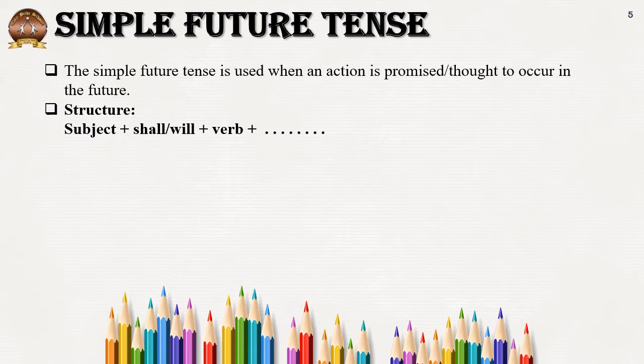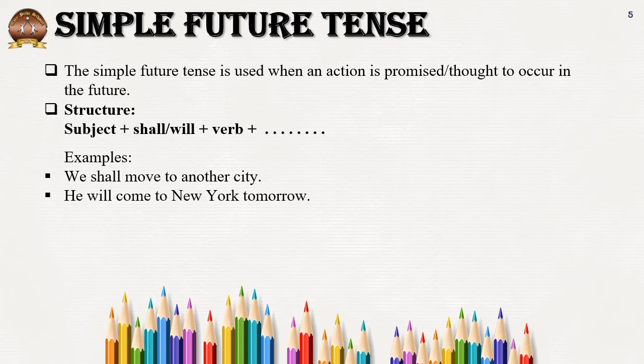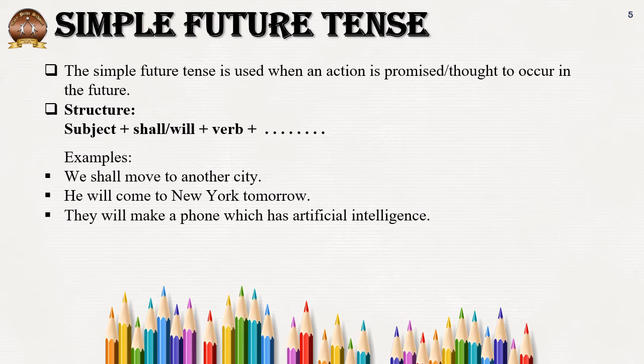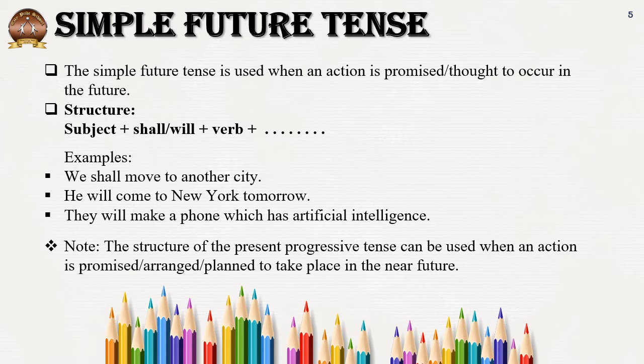Okay. Now, subject, shall, will plus verb is the structure of simple future tense. Examples: we shall move to another city. He will come to New York tomorrow. They will make a phone which has artificial intelligence.